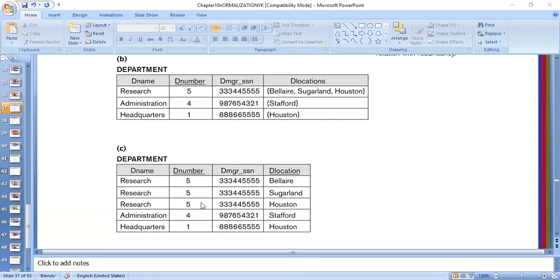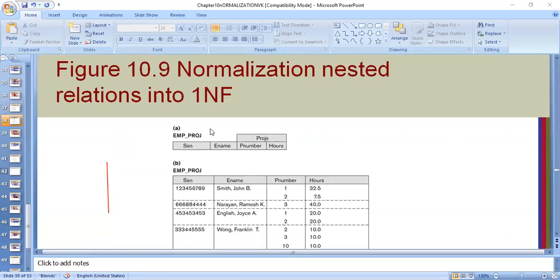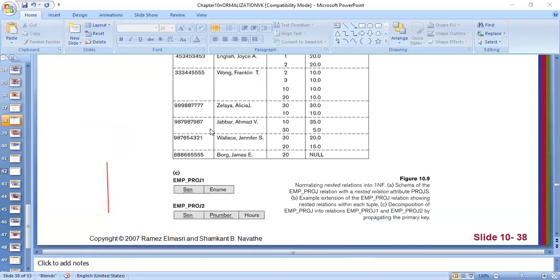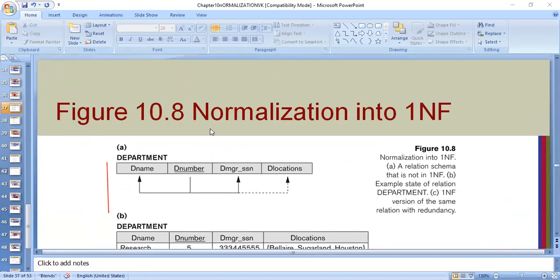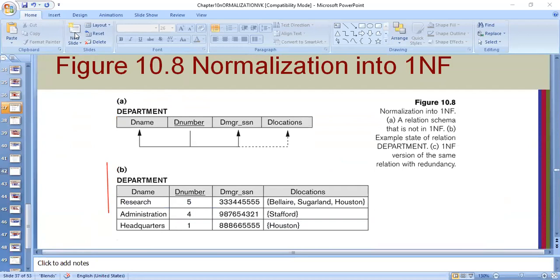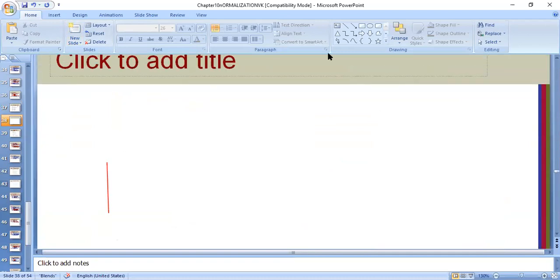You can see here, when I split this multi-valued attribute into single locations and make multiple records, in that case there is a kind of redundancy here. You can see the three lines, here there is a redundancy. So I have to avoid redundancy. To avoid redundancy, I will take a new slide and I'll show you how it can be done.